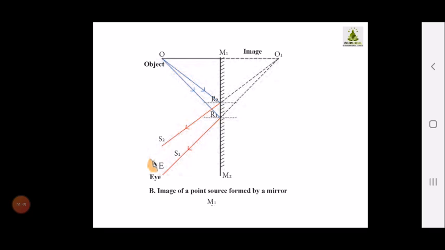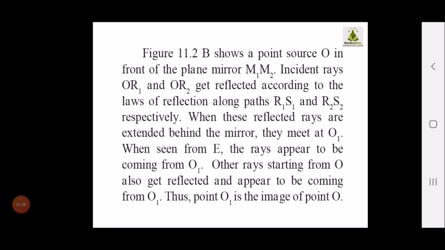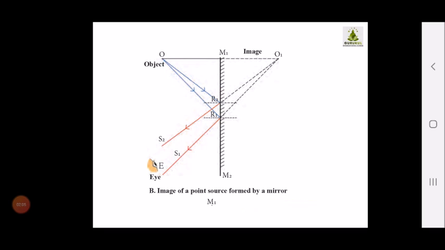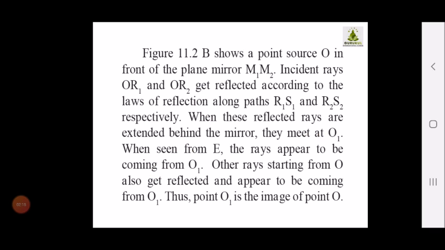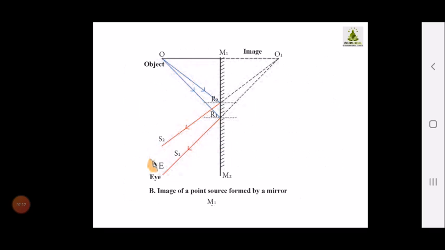So M1 M2 is the mirror, O is the point, and OR1 and OR2 are the incident rays. When the incident rays get reflected, they form two new rays, and your reflected rays will be R1S1 and R2S2. See these orange rays given over here.